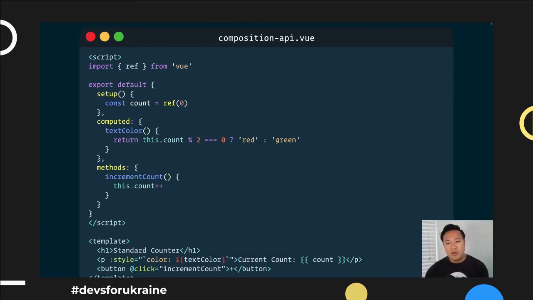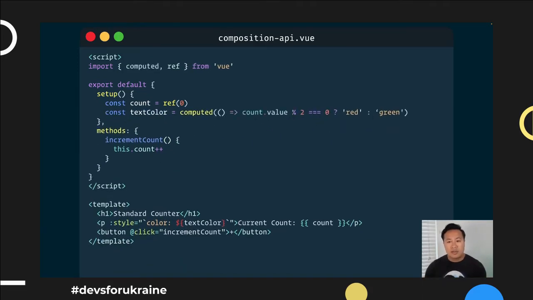Next, what if we want to move our computed property into it? How does that look? Well, again, we're in JavaScript land, so we'll create a constant of text color, and then just like ref, we'll import a helper method called computed, and this will be a function that returns the value that we're looking for. So the logic is the same. It's the count value, and we're looking to see if it's even or not. And if it is, we return red. Otherwise, we return green.